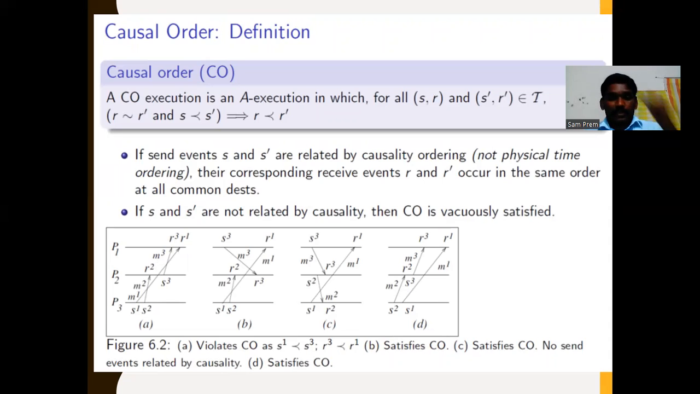That means in the P1 process, two events occurred in the same process. So one is M1 and the other is M3. M1 is followed by M3. That satisfies the causal ordering of messages.